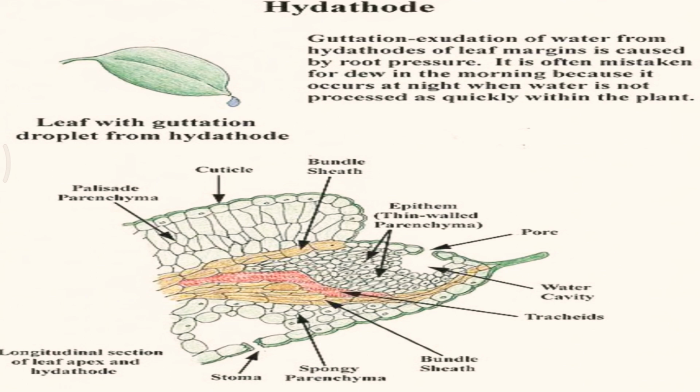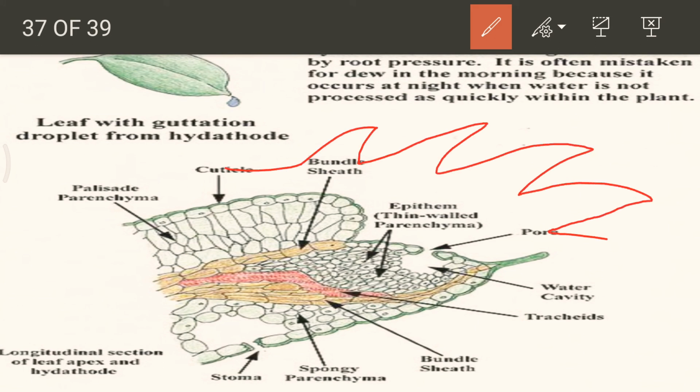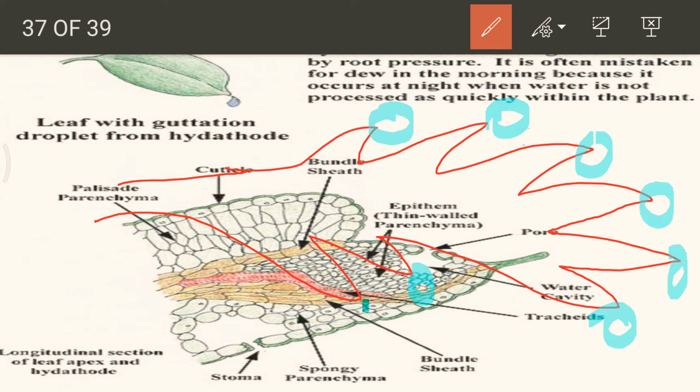Again, the same structure is shown. You should not get confused between the dewdrop and the removal of water by the process of exudation. It's quite easy to understand, because whenever you see the structure of a leaf, you will find that the water droplets will be present only at the margins of the leaf. These will be the sites where you will be able to see the droplets of water. You won't be able to find them anywhere else.